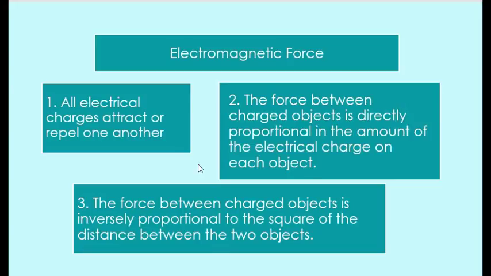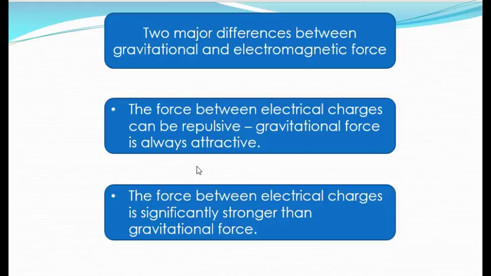These explanations should sound familiar. If we replace the words electrical charge with the word mass, you have the statements that were used in Newton's universal law of gravitation. Two major differences between gravitational and electromagnetic force: the force between electrical charges can be repulsive, while gravitational force, as you should remember, is always attractive. The force between electrical charges is also significantly stronger than gravitational force. Remember also that the gravitational force is the weakest force.